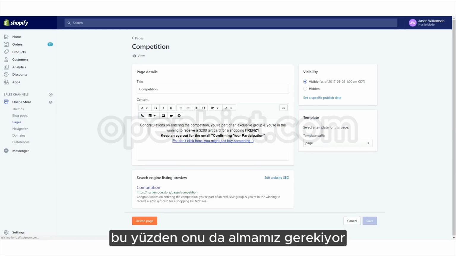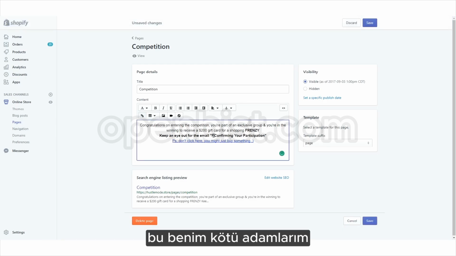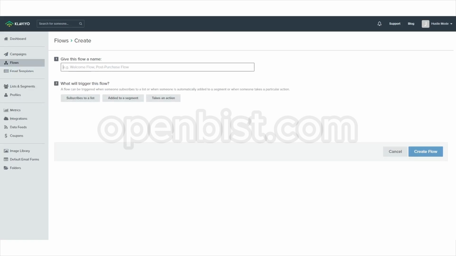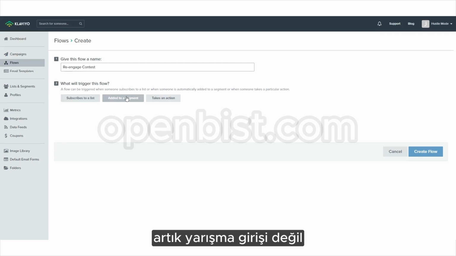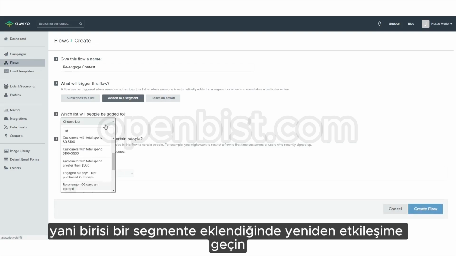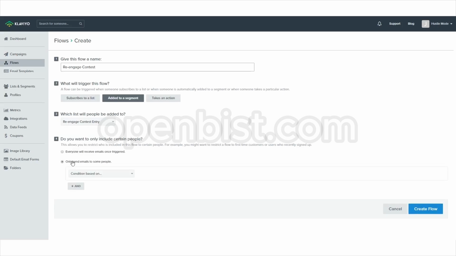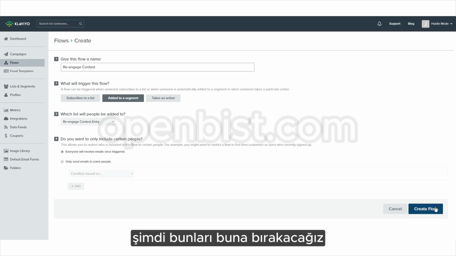So we need to take that one as well. So it's the same one. Oh, that's RE, confirming your participation. Sorry, that's my bad, guys. RE, confirming your participation. Hit save. So we want to come to this one, which is re-engage contest. It's not contest entry anymore. It's just contest. So it's when somebody's added to a segment. So re-engage contest entry. And I think we want, nah, we'll just leave these ones in for this one.